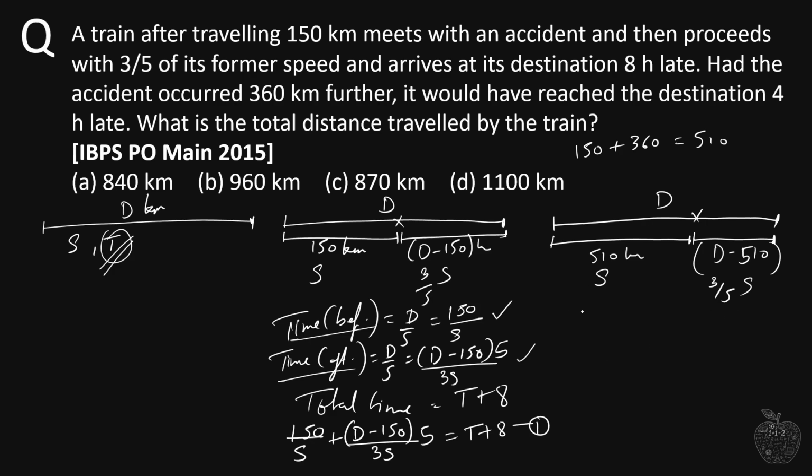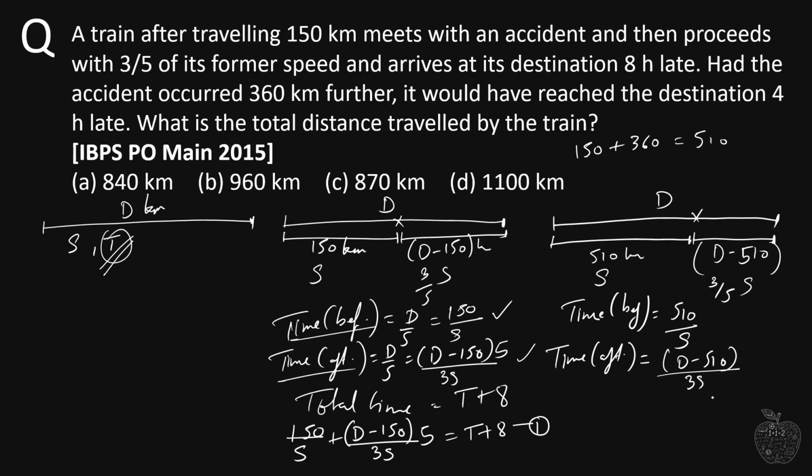Now again let's calculate the time taken by the train before the accident. It is again distance upon speed. So here distance is 510 divided by speed, which is s. Time taken by the train after the accident. Here distance is d minus 510 divided by speed, which is 3s by 5.